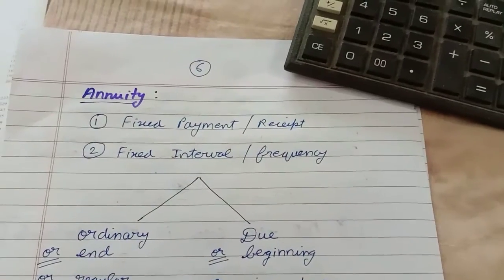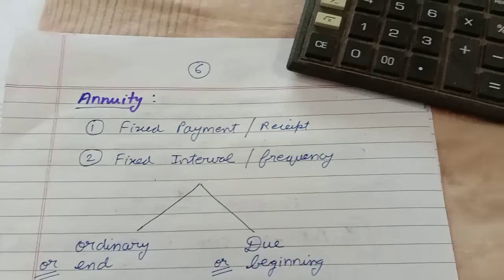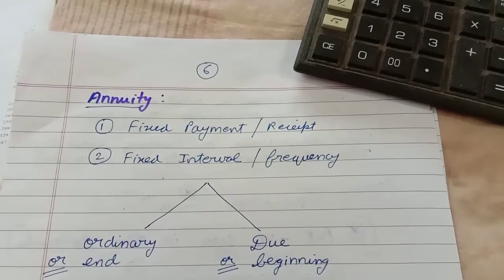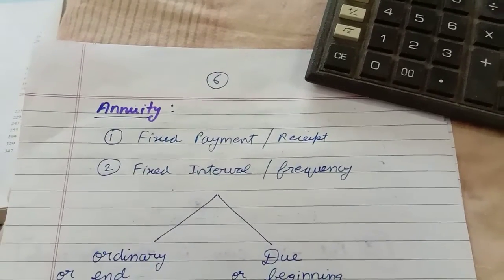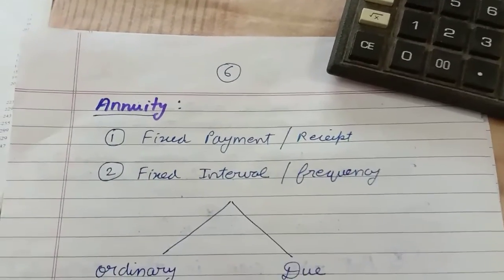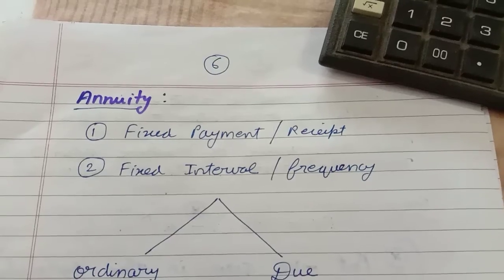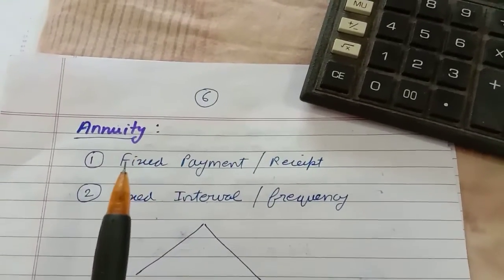The topic is annuity. This topic is in both the JAIIB and CAIIB syllabus exams, so both aspirants need to watch this video. It's an important topic called annuity. Let us begin with the basic fundamentals. What do you mean by annuity?